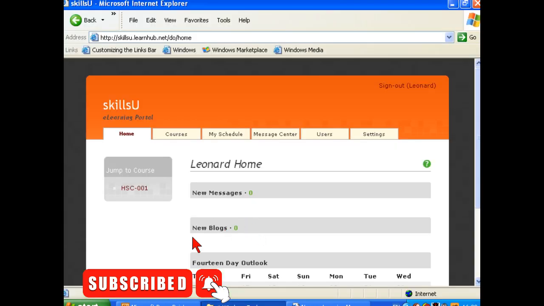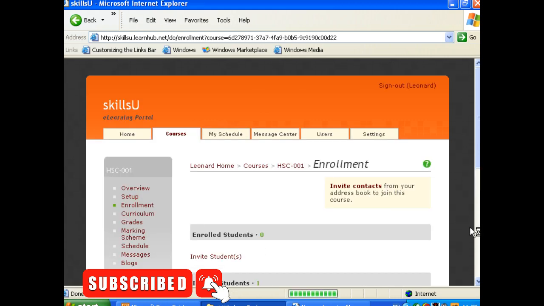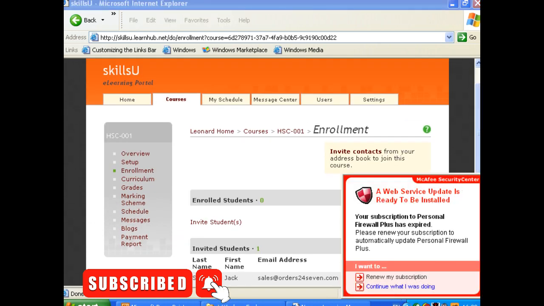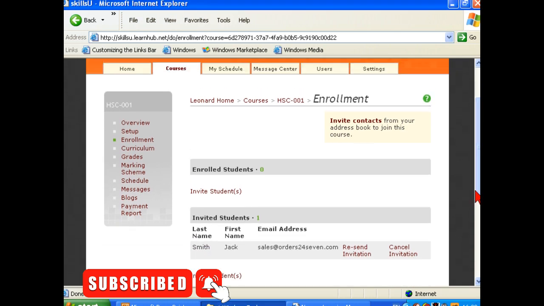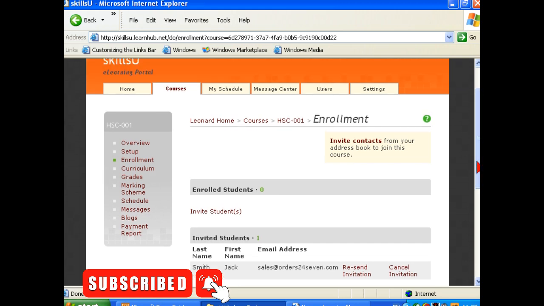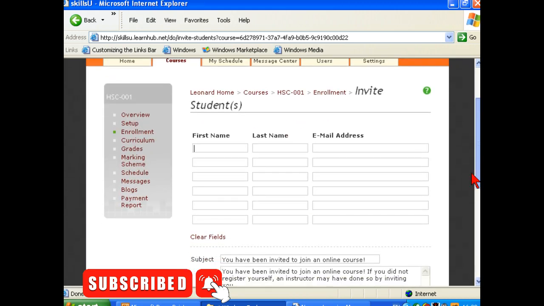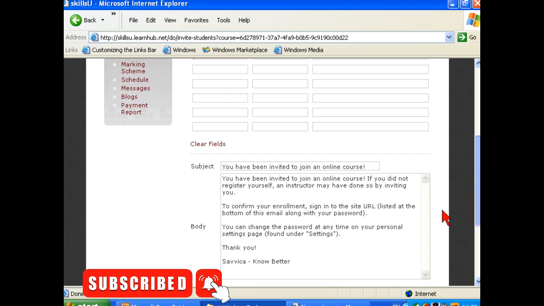This is the standard way of doing it. We'll jump to our course, HSC 001, and we'll go to Enrollment. I've actually got one person enrolled. That's telling me my firewall has expired. Great stuff. Now, if you want to invite a student, you press this link here, invite students, and you put your first name, last name, and email addresses. And there's a little text for your email.